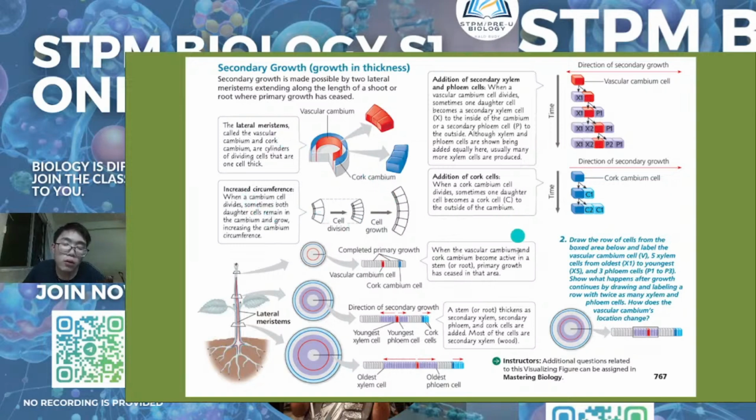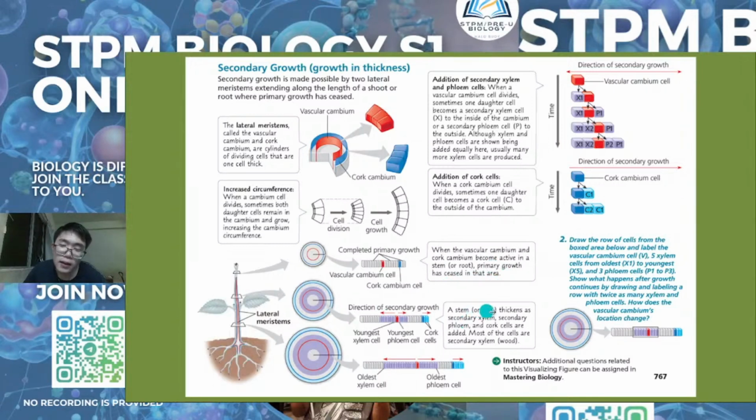Normally when the cells complete the primary growth, they will form the vascular cambium and cork cambium. When the vascular cambium and cork cambium become active in a stem or root, primary growth has ceased in that area.